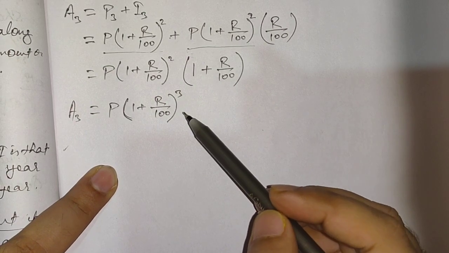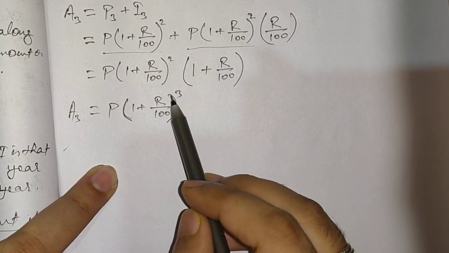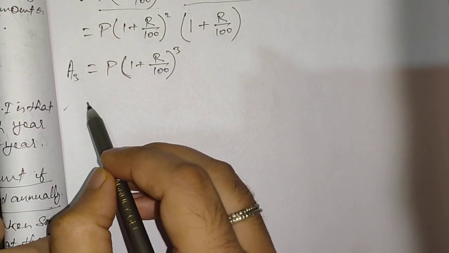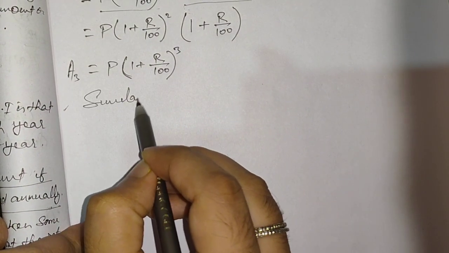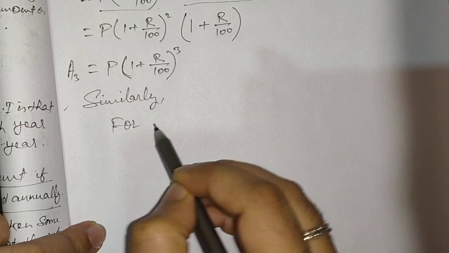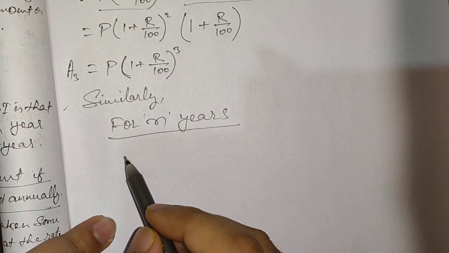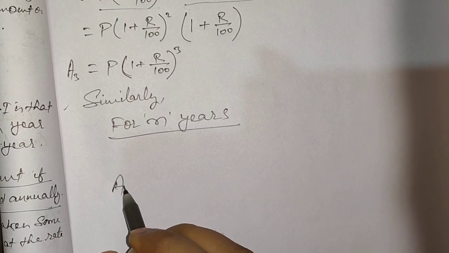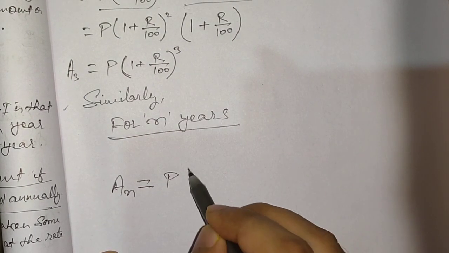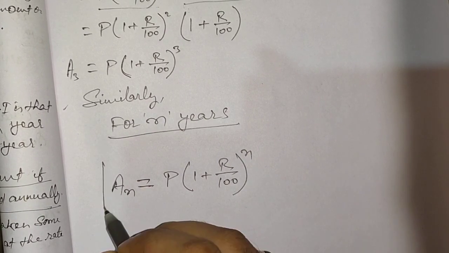It means according to the time, whatever number of years you are going to calculate is going to come in the form of exponents. So from here we can generalize the formula for the compound interest and write it. Similarly, for n years, the amount formula is equal to An, in the same format: P(1 + R/100) to the whole power n.